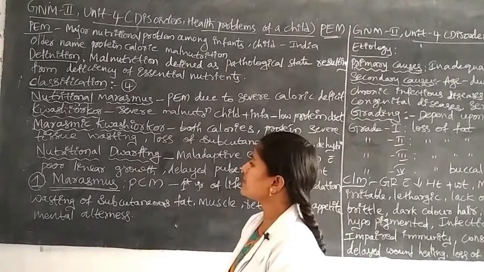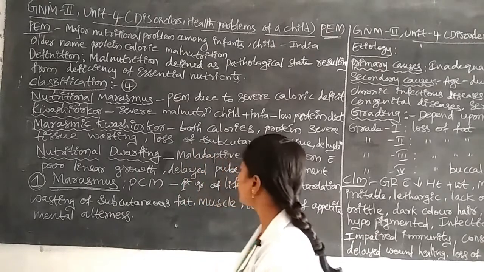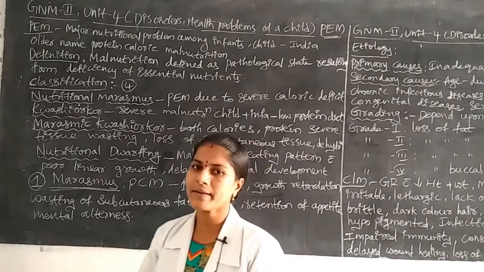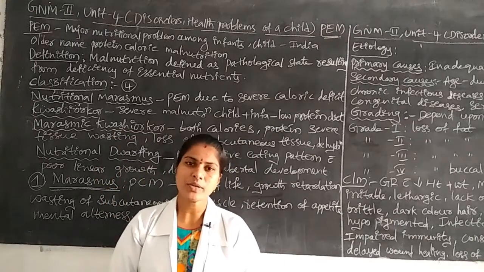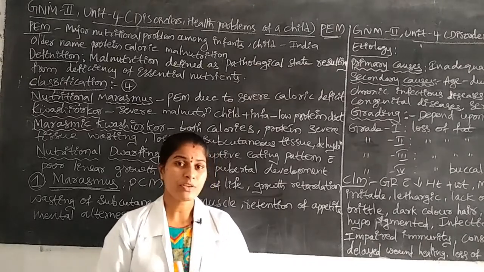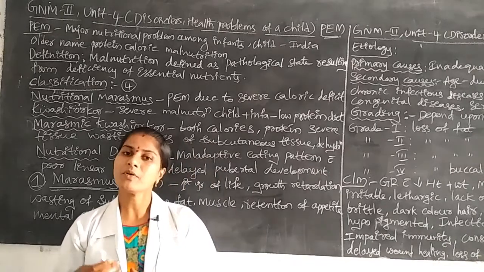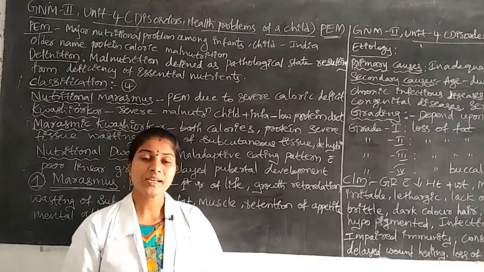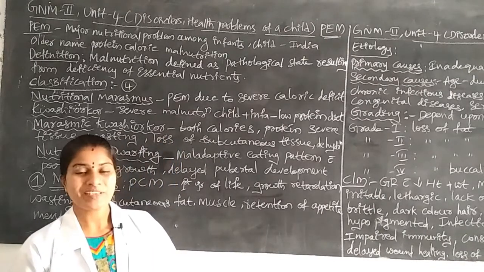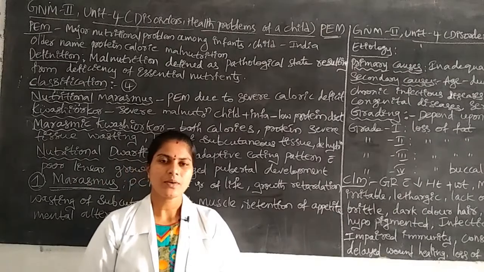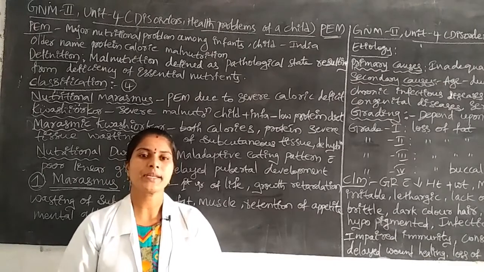Next, another disease condition is nutritional dwarfing. Here there is a maladaptive eating pattern, where the child avoids food. Some children want to eat but there is no food or sufficient nutrients. But some children have plenty of nutritious food and avoid it. They are not taking the healthy food given by the parents.